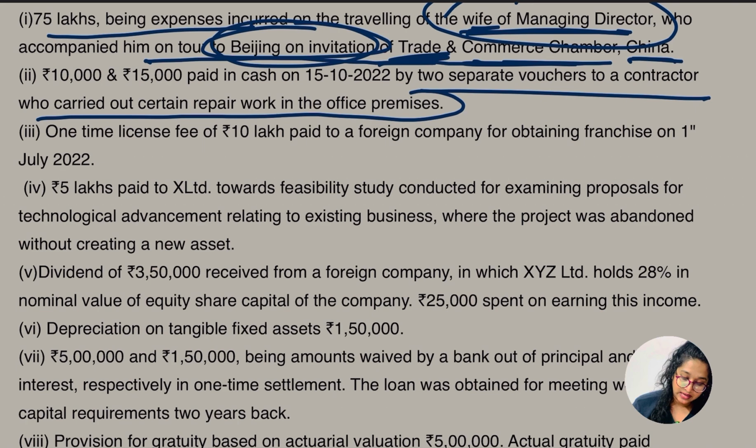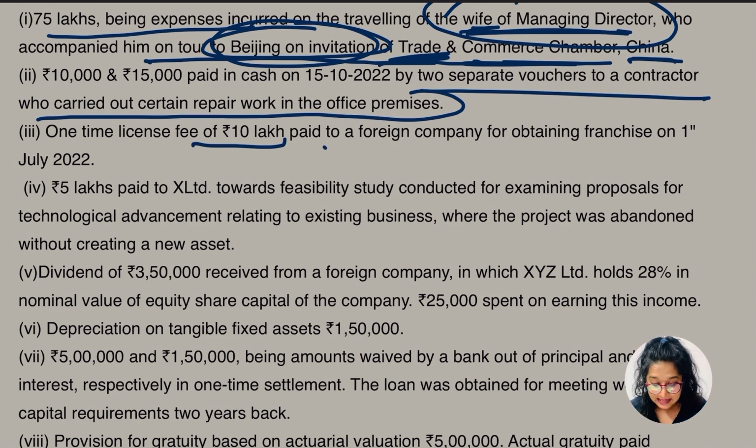Okay, then comes the third point, a one time license fee of 10 lakh, and we know this is related to business. Now we have to understand, is this going to be capital or revenue? Definitely it's going to be capital. So yes, the one time license fee is to be added back in that case.